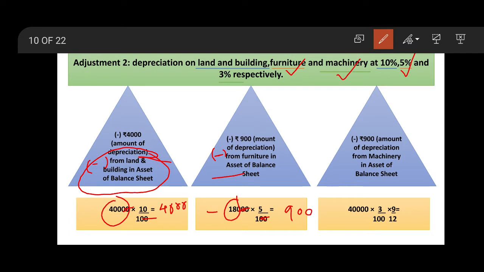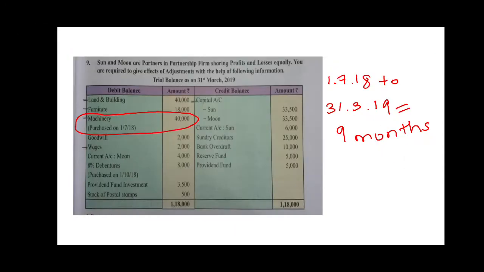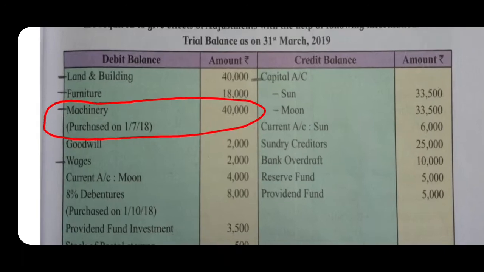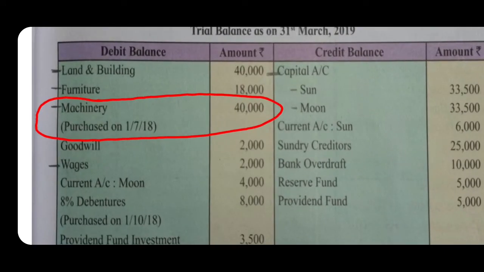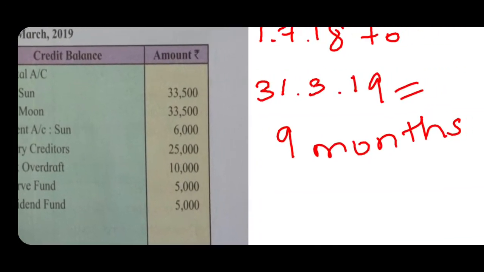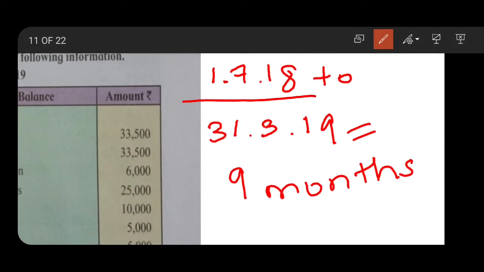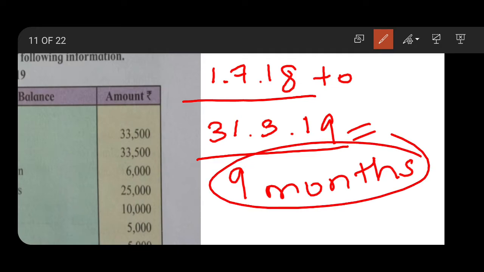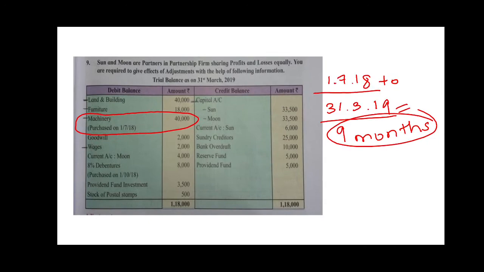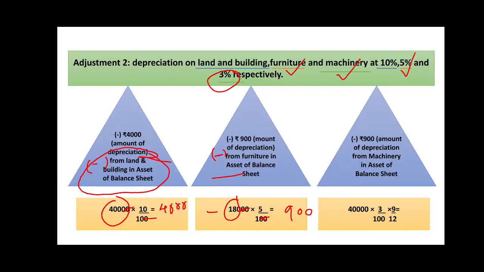Again, machinery's depreciation is 3%, but in the question it was written that machinery is purchased on 1/7/2018 for rupees 40,000. 1/7/2018 means 1st July 2018 to 31st of March 2019. 7 means July. So count from July to March. It goes for 9 months. So we'll calculate depreciation for 9 months on machinery.